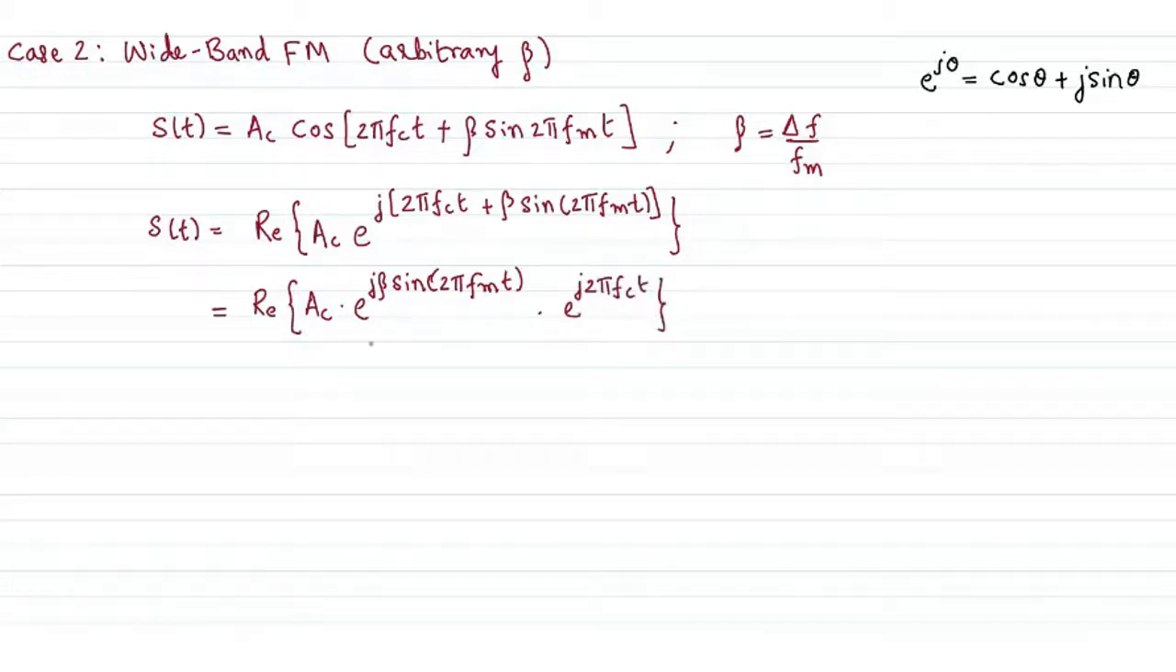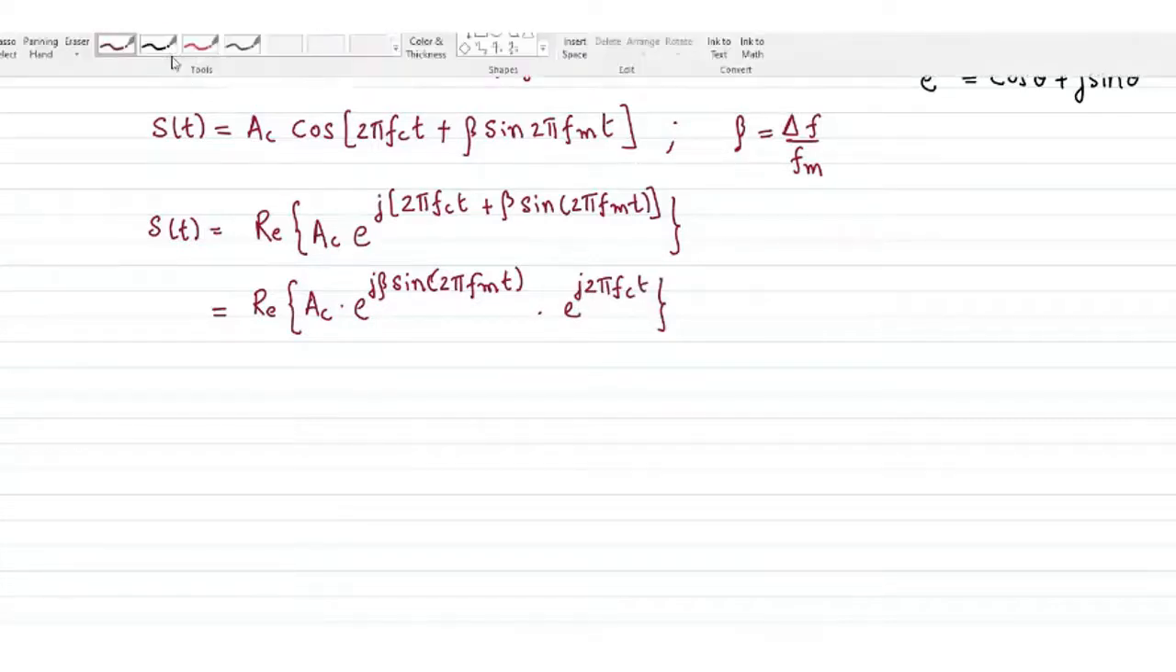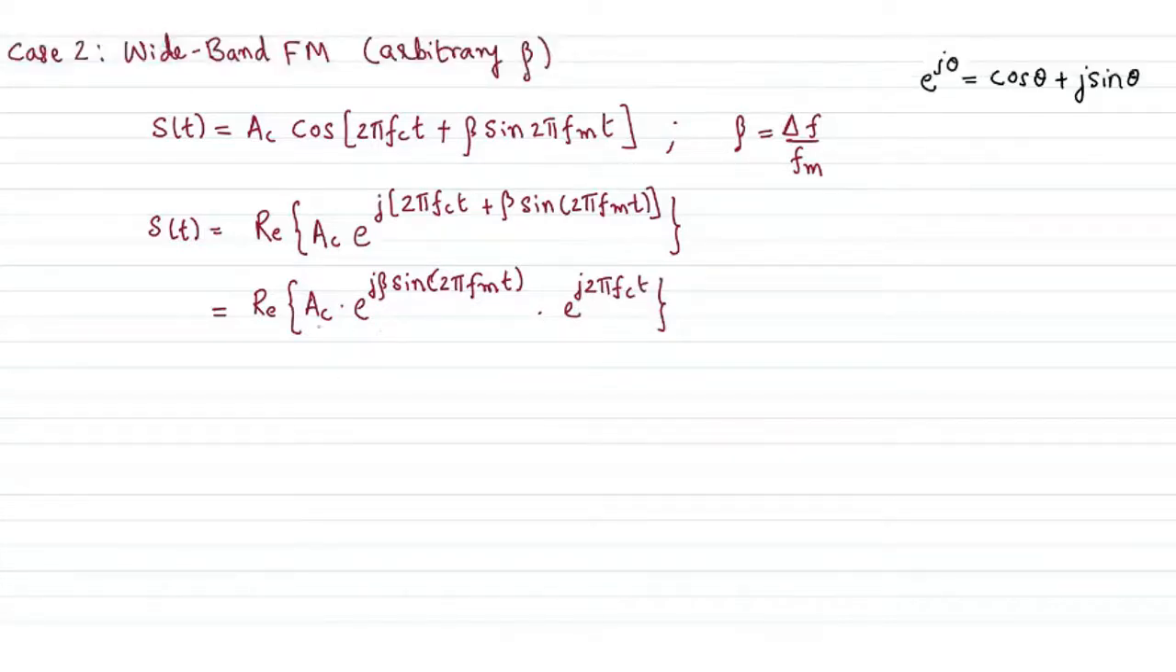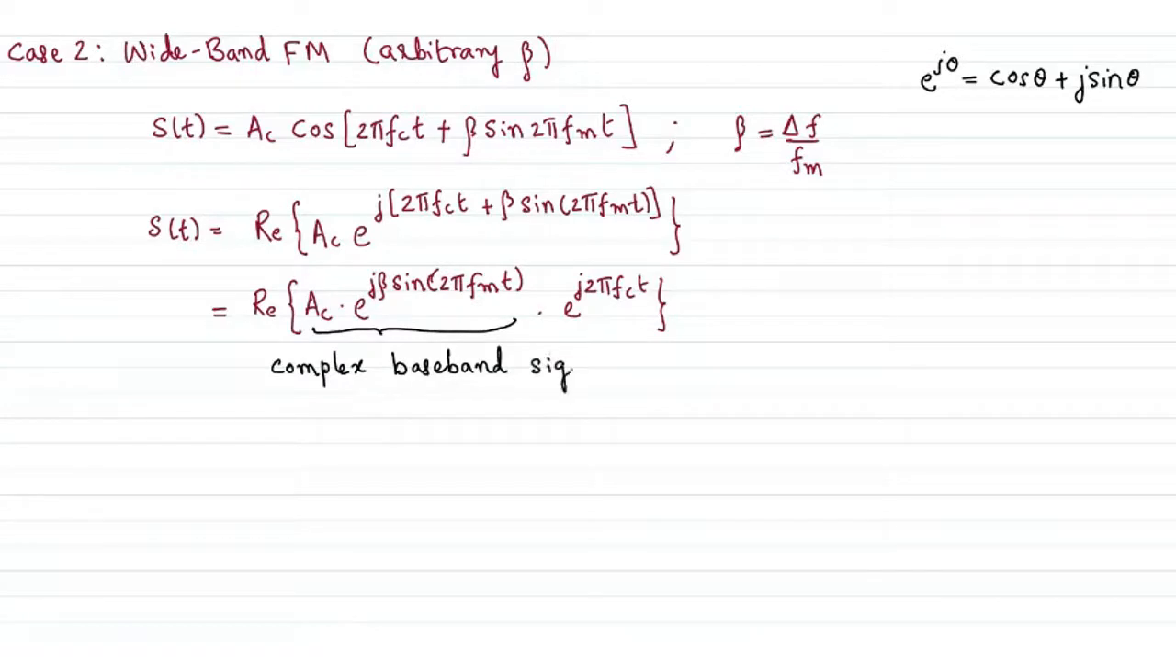I've split it to say that the first term, A_C times e^(jβ sin 2π f_m t), is nothing but a complex baseband signal. So what do you mean by baseband signal? Does anybody have an answer to that? What do you mean by baseband signal?